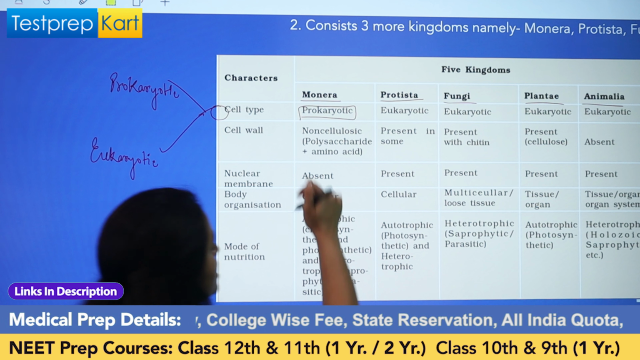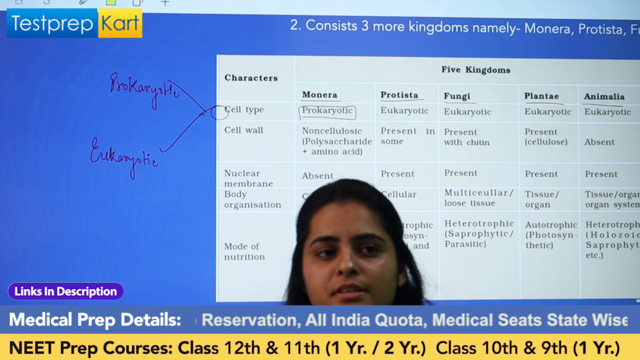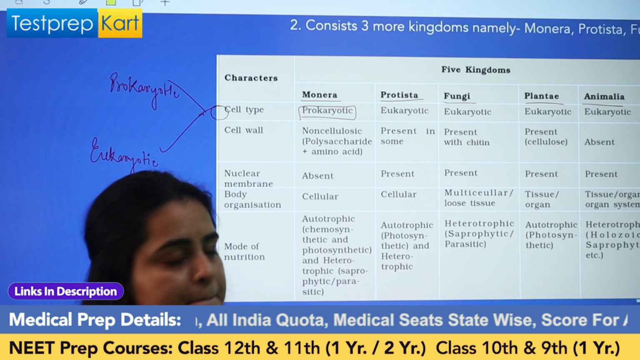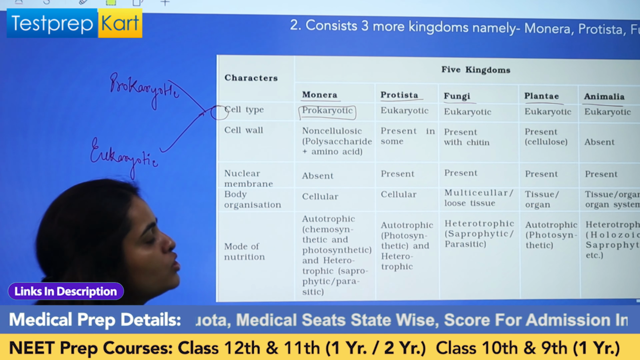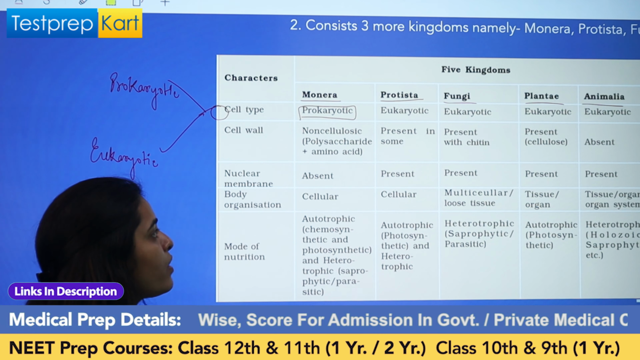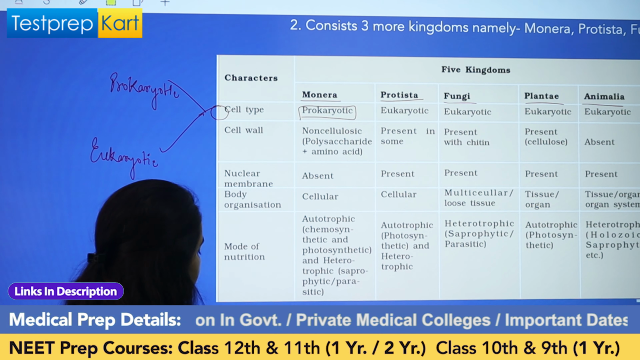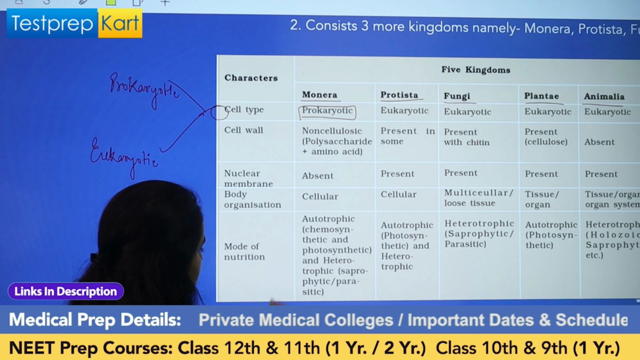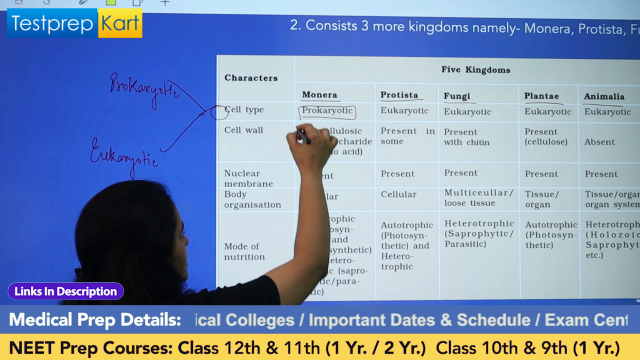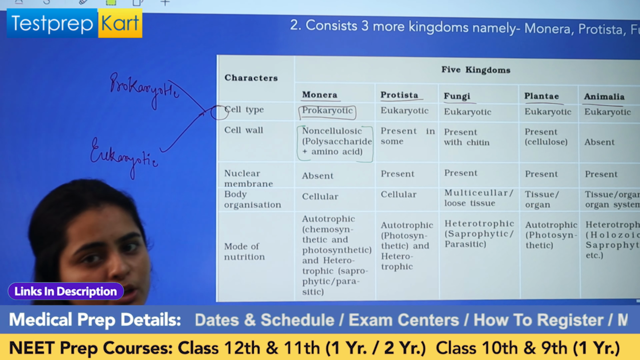So first we have Monera. Kingdom Monera comprises bacteria, right? And the bacterial cell wall is non-cellulosic. That means it is not made up of cellulose. It is made up of polysaccharides and amino acids. It has been written here: non-cellulosic cell wall, comprising polysaccharides and amino acids.